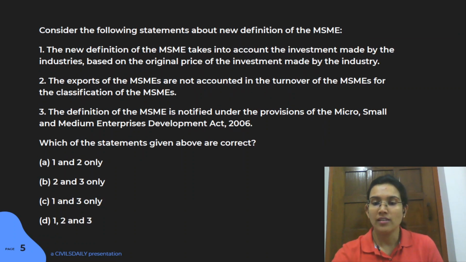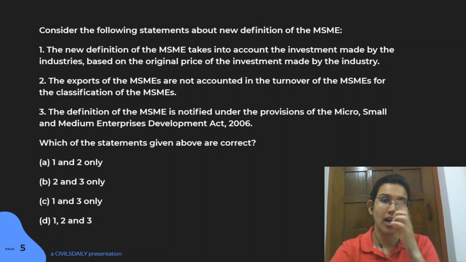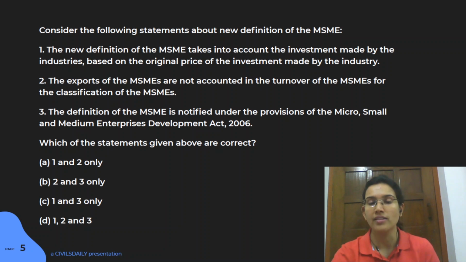The next question is regarding MSME. Again, MSME, a very important topic. So we had the definition of MSME which was changed here. So this particular question is actually targeted upon that idea, like do you understand the concept behind it? So the first statement here is that the new definition of MSME takes into account the investment made by the industries based upon the original price of the investment made by the industry. So this statement here, based upon the original price, is something that can be tricky to a lot of people, right?